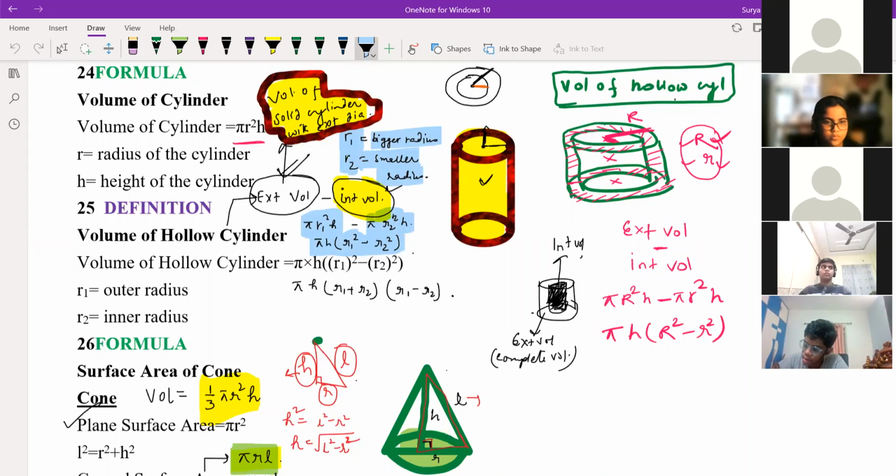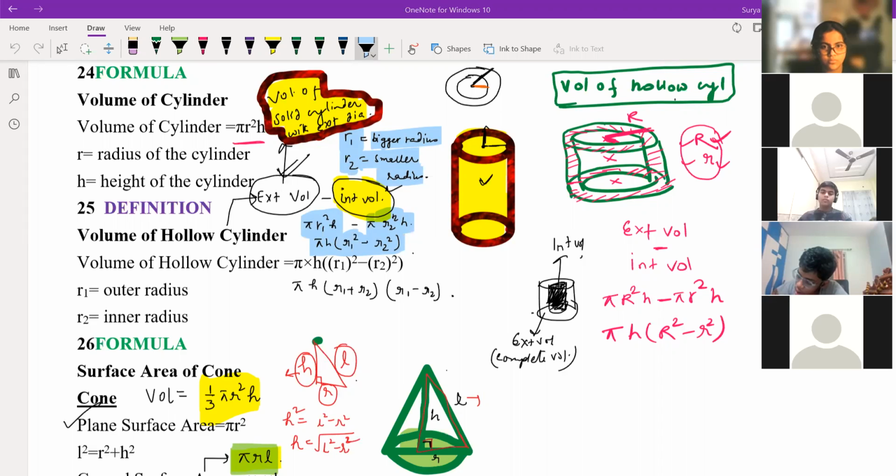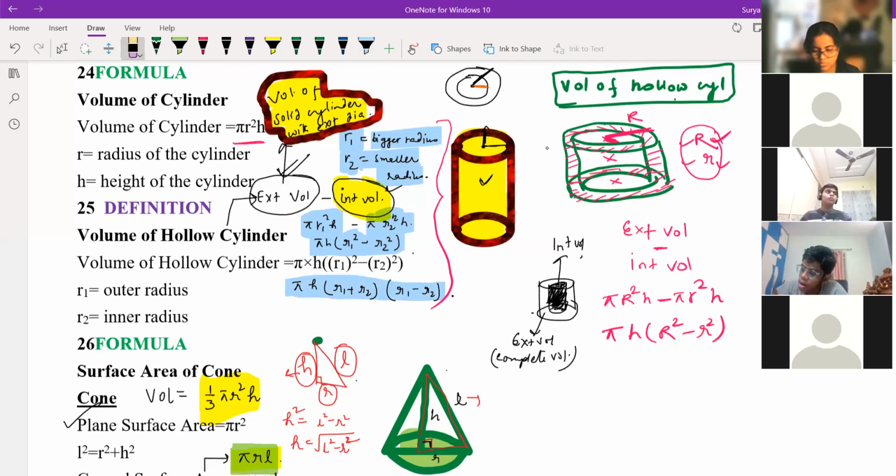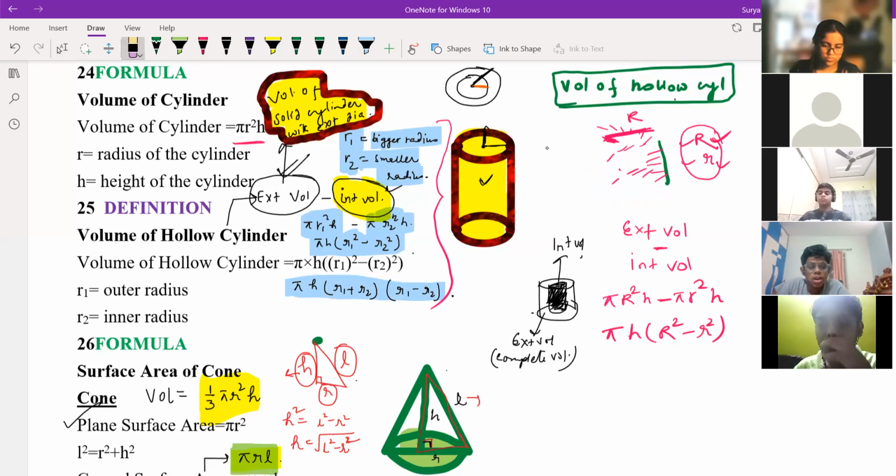So again, if you want to write, you can write r1 square minus r2 square. You know the formula, r1 plus r2 and r1 minus r2, correct? Yeah, sir. So you can use this formula also, r1 plus r2, r1 minus r2. So in this blue part, what I have written right now, anyone having doubt in this blue part? Means from here to here. Anyone having doubt, please ask. No, sir. No doubt, sir.